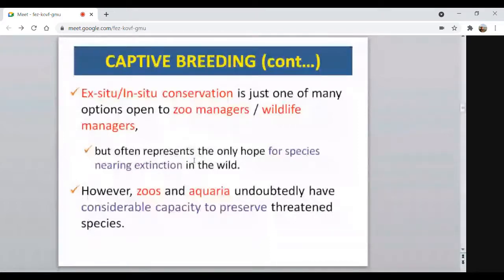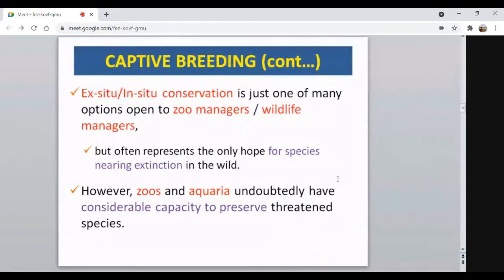But there may be many wildlife species which are decreasing in their population size due to many factors. Then again, coming to zoos and aquaria, that is for fish, they have considerable capacity to preserve threatened species. Even then, these zoos and aquaria, these two facilities, may be very useful for many of the endangered species for their conservation.